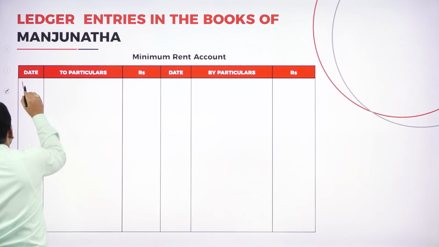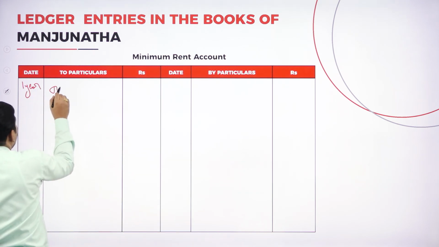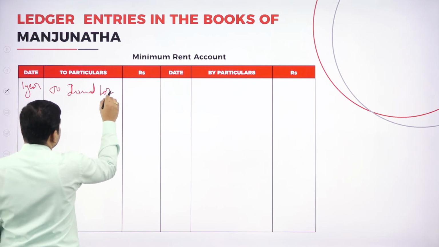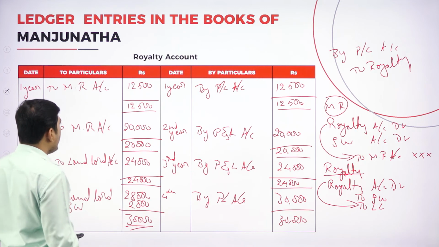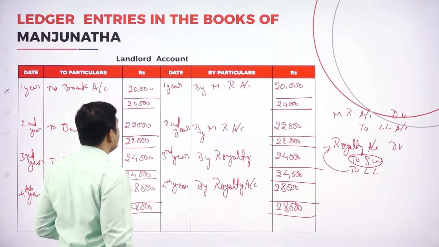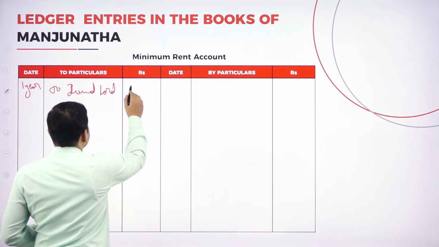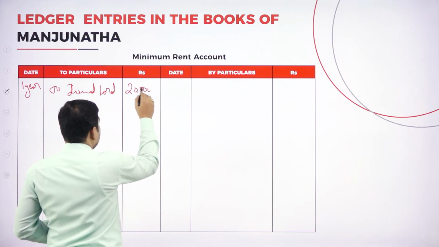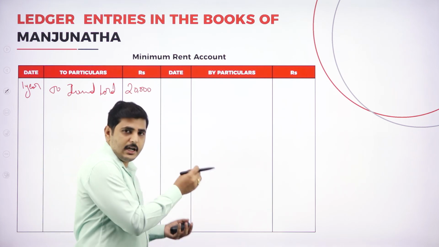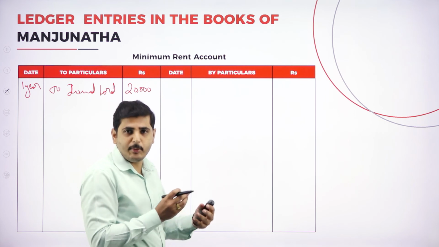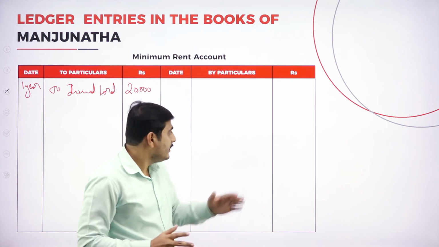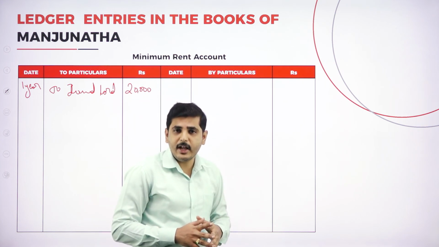On first year, to landlord account. Now what is the minimum rent here? We are having minimum rent of 20,000, so we write 20,000. In this 20,000, what amounts are inclusive in the minimum rent? There is the short working amount, and there is the royalty amount also. Both short working and royalty will be transferred to minimum rent.